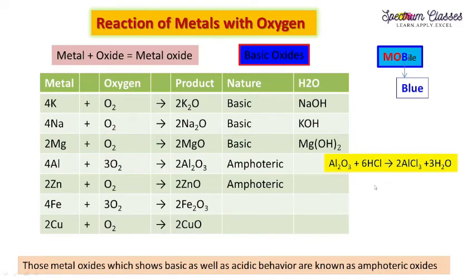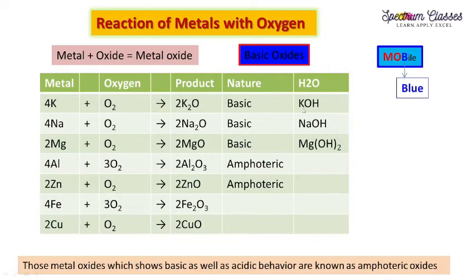Now you can ask me why you have written these 3 and why you left these columns blank. These 3 are very reactive and they cannot stay in this form. They readily react with the water present in the air and form their hydroxides. So only more reactive oxides form their hydroxides by reacting with the moisture.